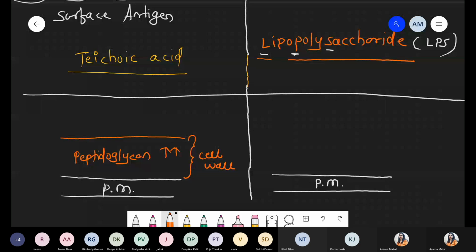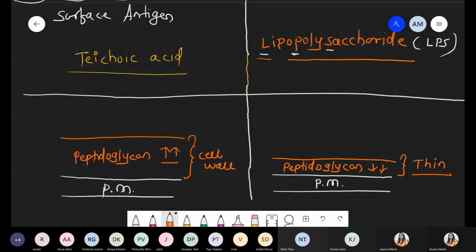Now compared with gram-negative bacteria, the cell wall is thin and made up of the same material, peptidoglycan. Can you see the difference? The cell wall here is thick because peptidoglycan concentration is high, and here it is a thin layer because peptidoglycan concentration is low.